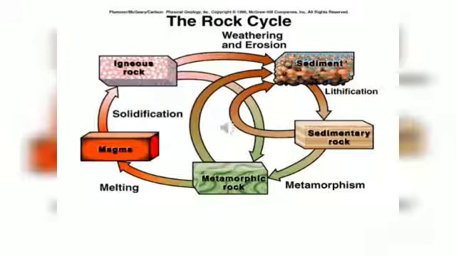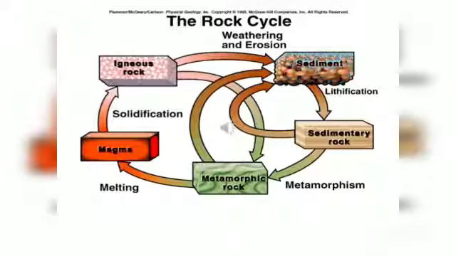When this rock is subjected to great heat and pressure, it changes its form and becomes metamorphic rock. And these metamorphic rocks, which are still under great heat and pressure, melt down to form molten magma again, and this molten magma cools down, solidifies, and after solidification, it becomes igneous rocks. This is your rock cycle.